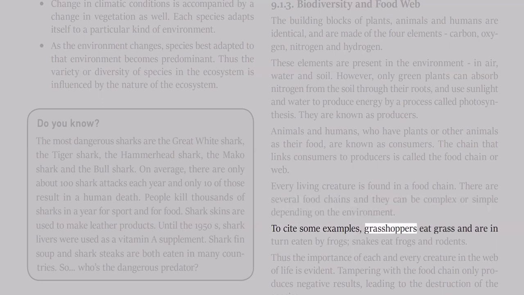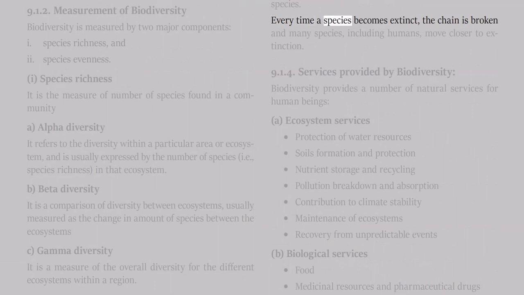To cite some examples, grasshoppers eat grass and are in turn eaten by frogs; snakes eat frogs and rodents. Thus the importance of each and every creature in the web of life is evident. Tampering with the food chain only produces negative results, leading to the destruction of the species. Every time a species becomes extinct, the chain is broken and many species, including humans, move closer to extinction.